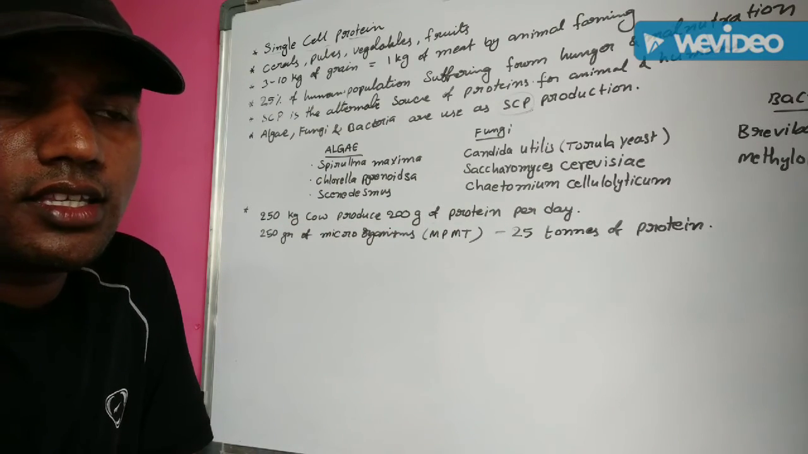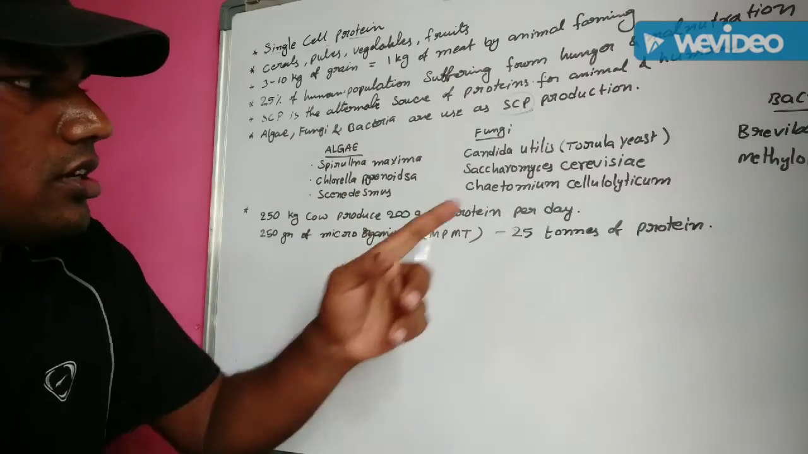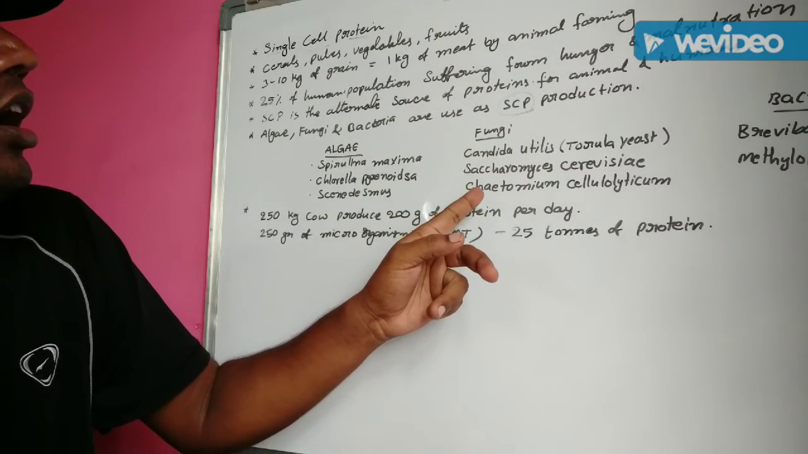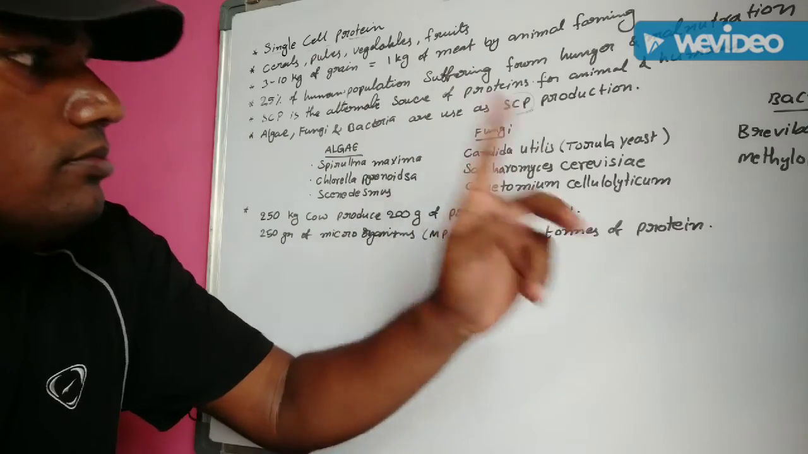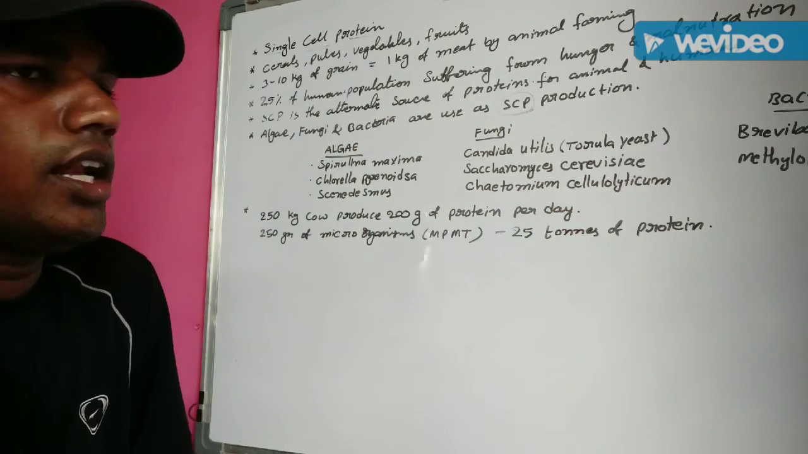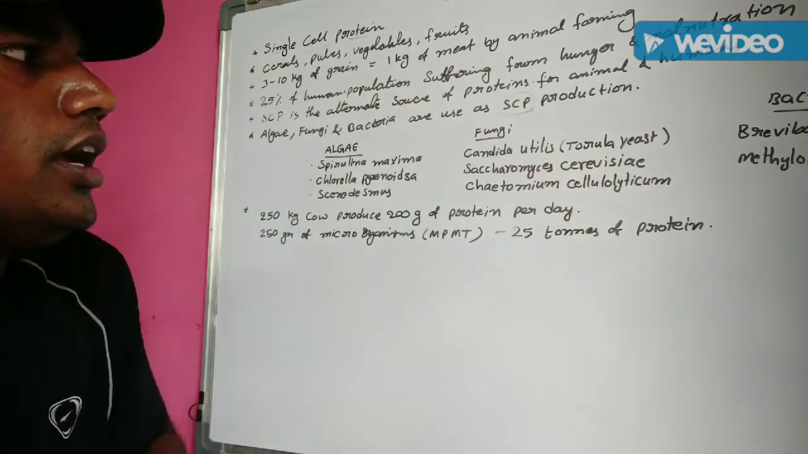Baker yeast, used in the bakery for bread, because of the fermentation by Saccharomyces cerevisiae. Next one, Chaetomium cellulolyticum. These fungal organisms are especially used for SCP production.